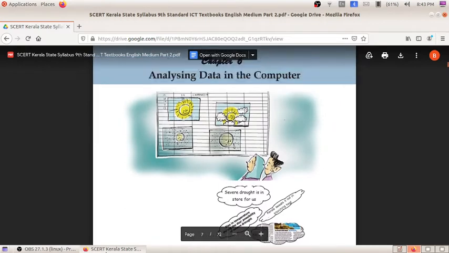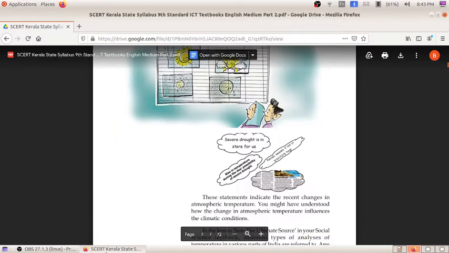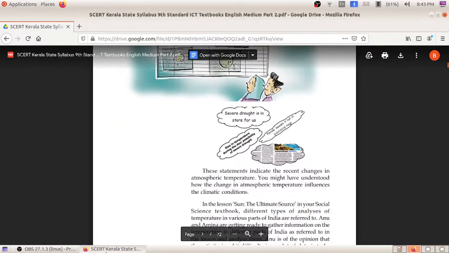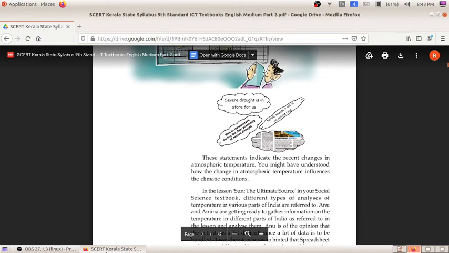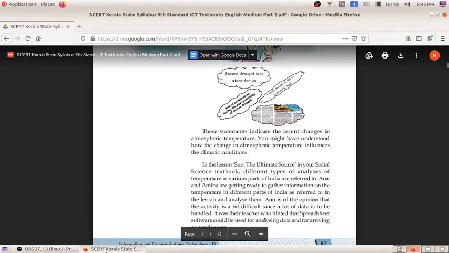Here you can see several cuttings from the newspaper. Severe drought is in store for us. Rise in temperature during the day. Possibility of severe drought. These statements indicate the recent changes in atmospheric temperature. You might have understood how the change in atmospheric temperature influences the climate conditions. When there are changes in the atmosphere, it affects the climatic conditions. In the lesson The Sun, the Ultimate Source, in your social science textbook, you might have studied different types of analysis of temperature in various parts of India.